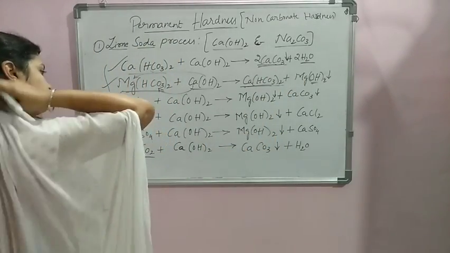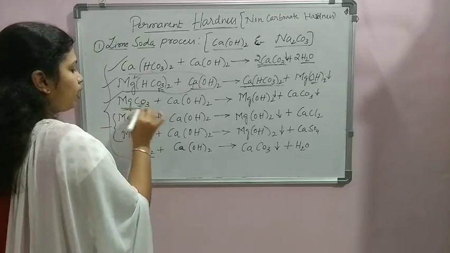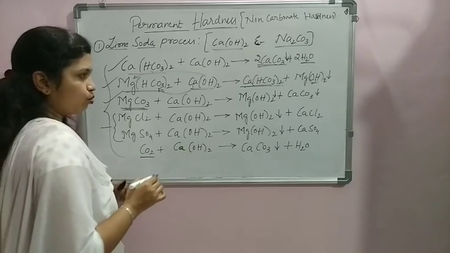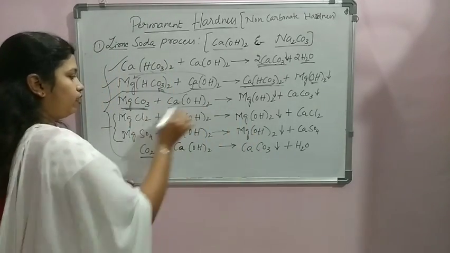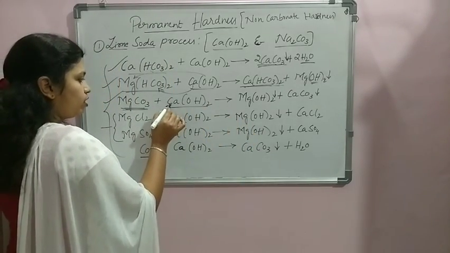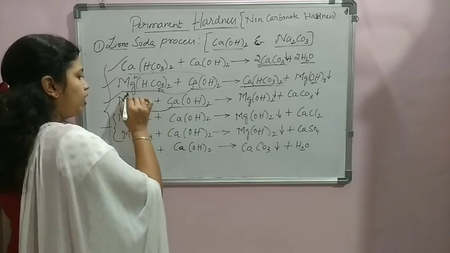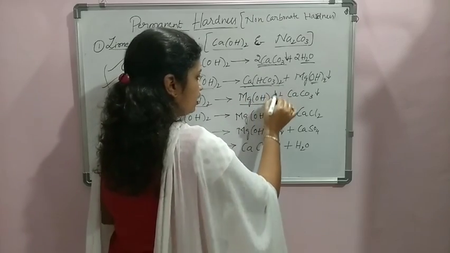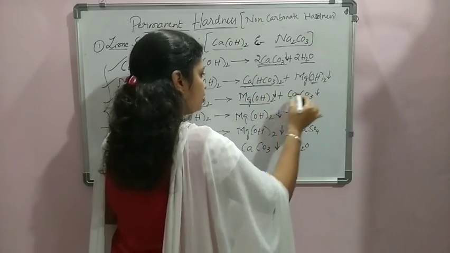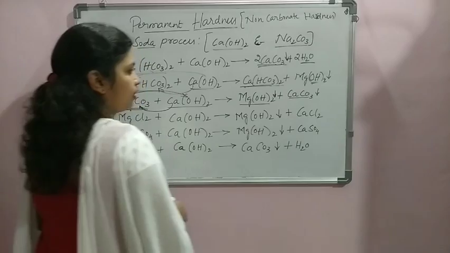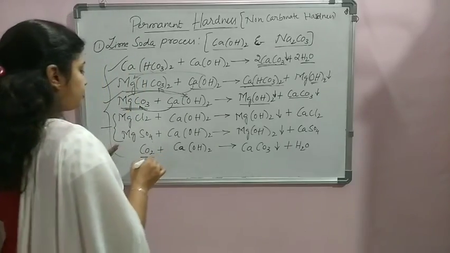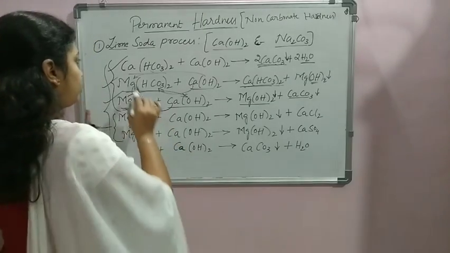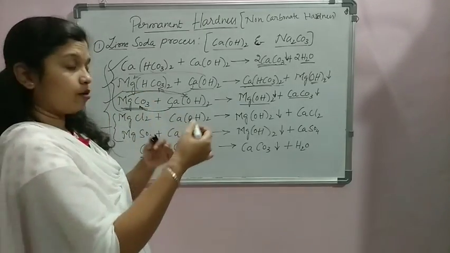And the next reaction we are considering is magnesium carbonate, that is MgCO3. Again it reacts with the Ca(OH)2, and we are just changing the combination. Ca joins with the CO3 and Mg joins with the OH2. Mg(OH)2 is readily settleable to the bottom, and CaCO3 is also a precipitate and settles to the bottom. These reactions we have written for temporary hardness, that is calcium and magnesium carbonate and bicarbonate.